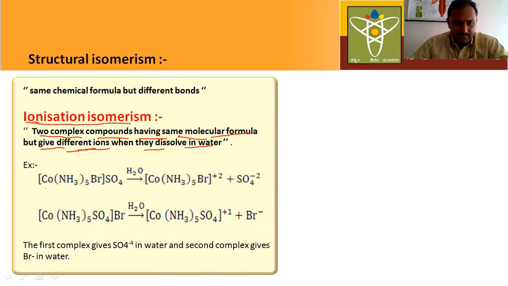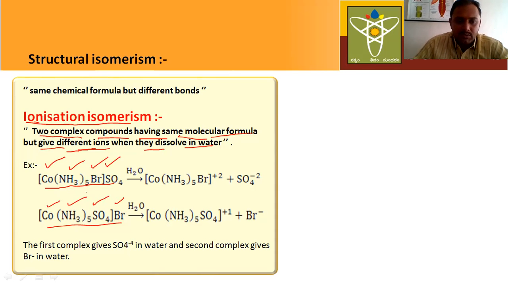For example, here this is one complex and this is another complex. These two complexes have the same molecular formula. There is one cobalt, five amine groups, one bromine and one sulfate ion. Here also one cobalt, five amine groups, one sulfate ion and one bromine ion. Both compounds have the same molecular formula, but when you dissolve them in water, they produce different ions.